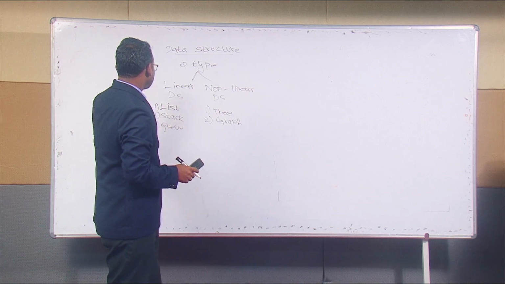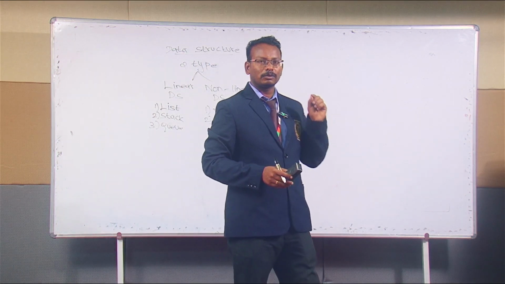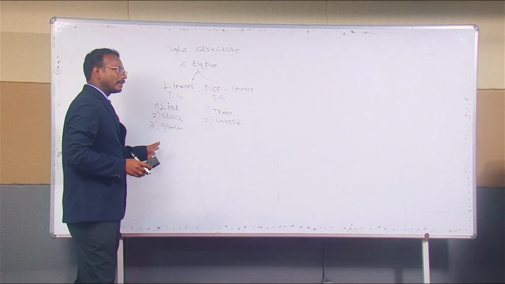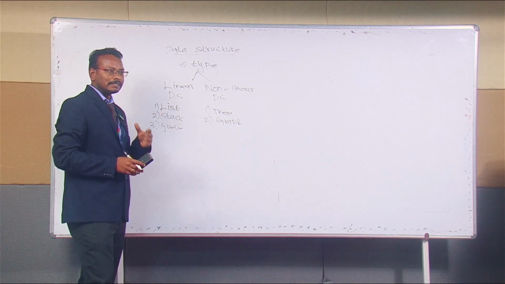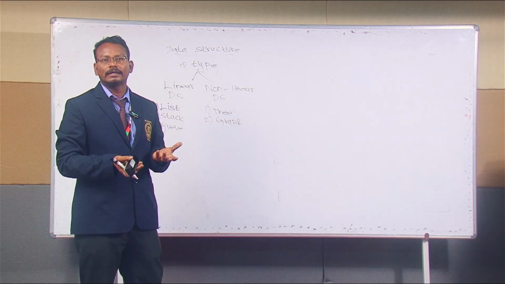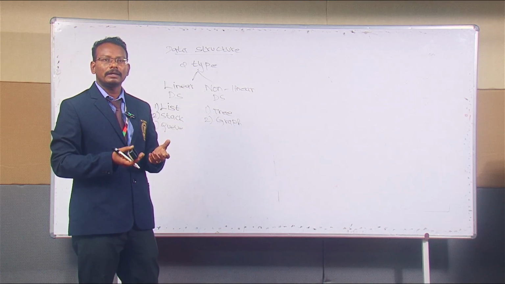In data structures, memory allocation is of two types: static and dynamic. Linear data structures use static memory allocation, and non-linear ones use dynamic memory allocation. Static means that once memory is allocated, it won't change at runtime. But in dynamic allocation, we can change the memory at runtime.